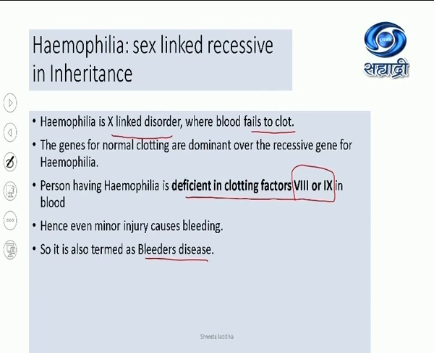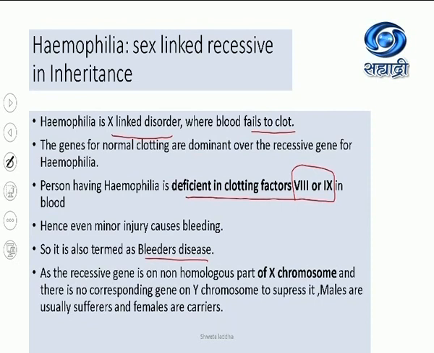And where is the gene present? On the X chromosome. What type of gene is it? It is a recessive gene. So in this case also, females will be sufferers only if it is in homozygous recessive condition, correct? And males will be sufferers even if one X chromosome has the recessive gene. As the recessive gene is present on the non-homologous part of the X chromosome, there is no corresponding gene on the Y chromosome to suppress it.